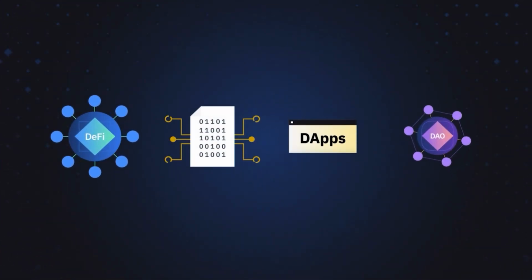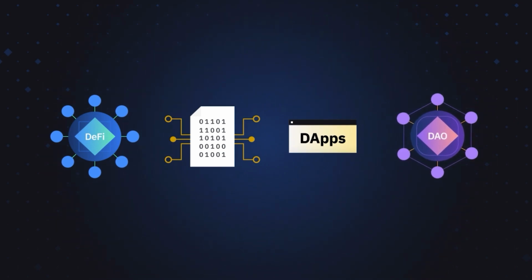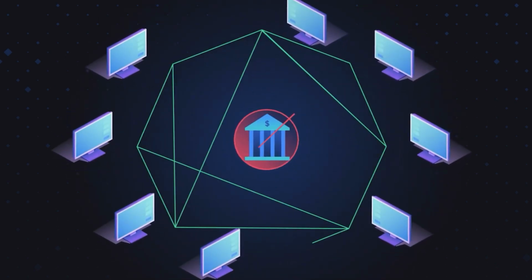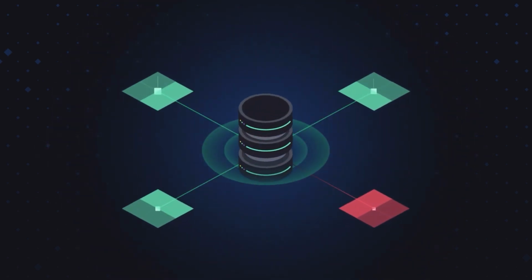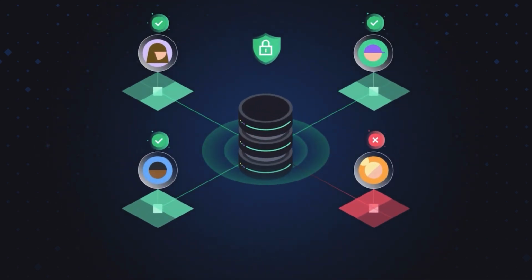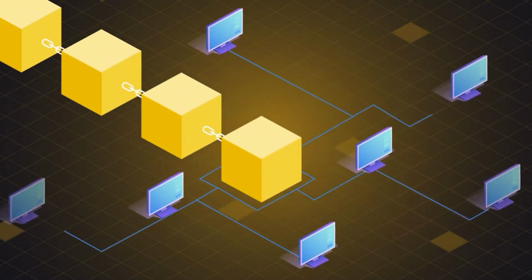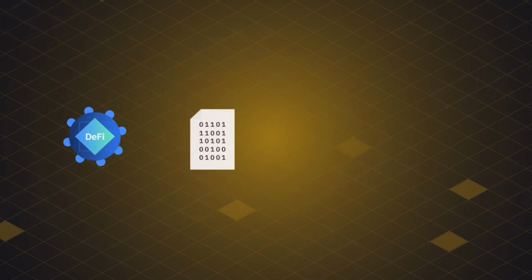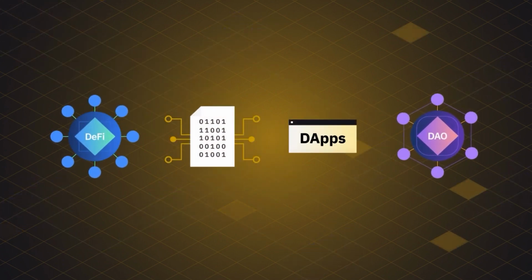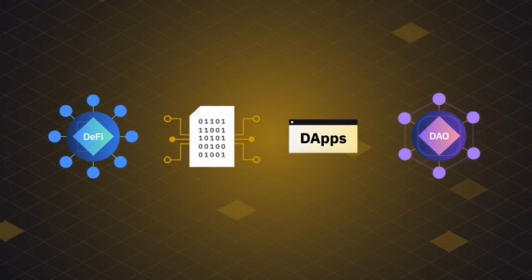Well, we've covered DeFi, smart contracts, DApps, and DAOs in this decentralization course. In the broadest definition, decentralization refers to dispersing functions and power away from a central authority to a distributed network. This enables different parties to work together without having to trust each other. Blockchain technology is the critical technology enabling such decentralization across numerous fields. DeFi, smart contracts, DApps, and DAOs are the use cases and tools that propel the evolution toward decentralization.